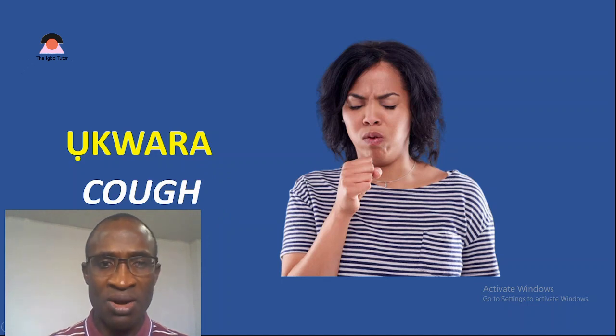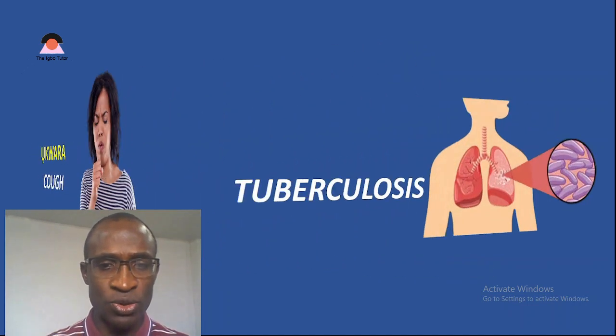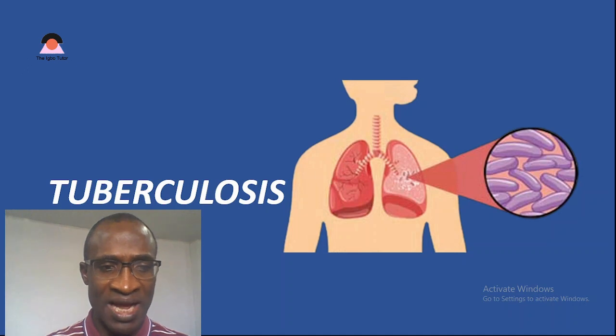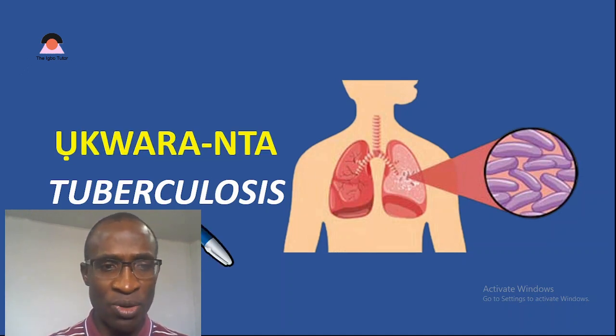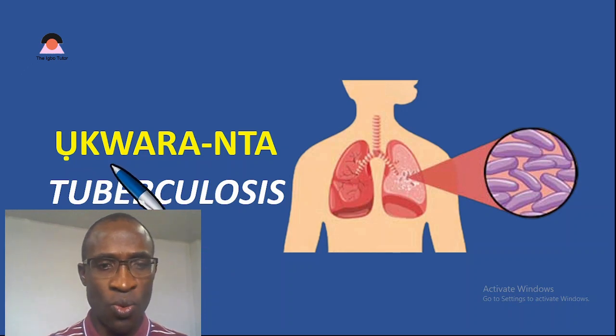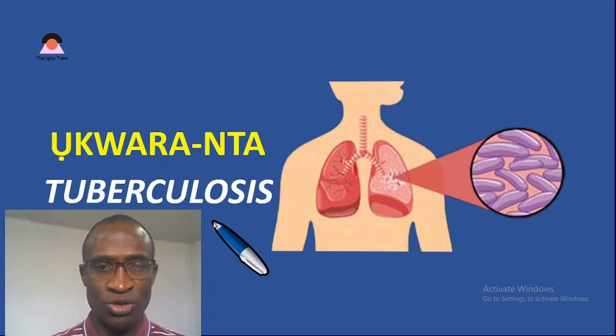Okwara. But there are other types of cough we are going to look into. And this one is a serious type that is deadly. Call it tuberculosis. What is that in Igbo language? We call it ukwara nta. Remember, the first one is just ukwara. That is ordinary cough. But tuberculosis is ukwara nta.